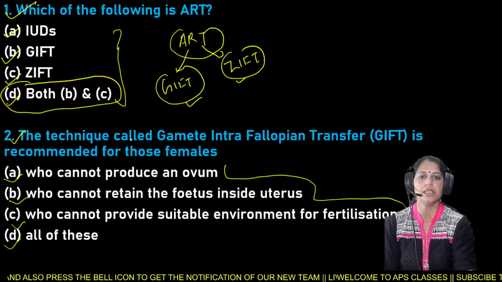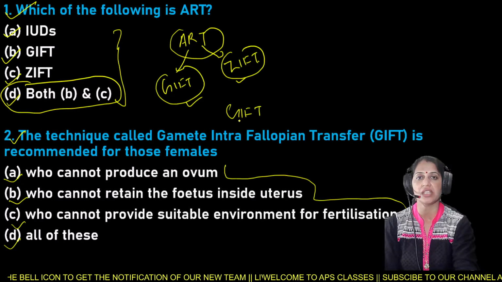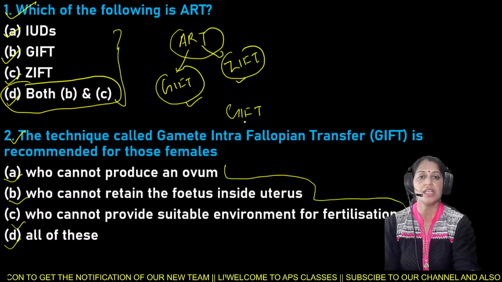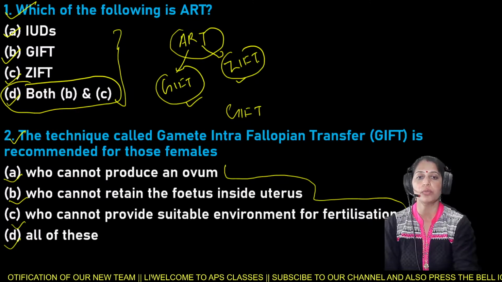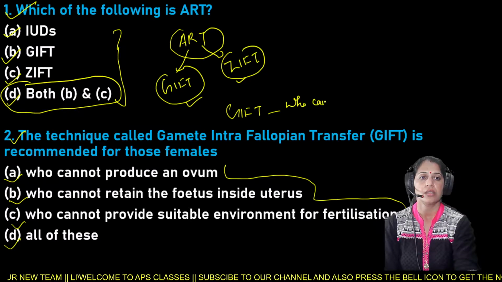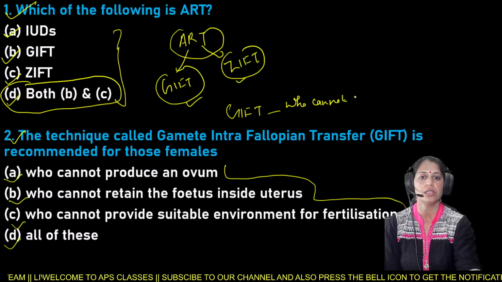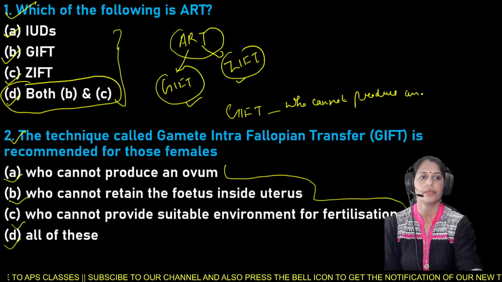So beta, this technique, that is GIFT, is recommended for those females who cannot produce an ovum. Good evening Ishant beta, who cannot produce an ovum.